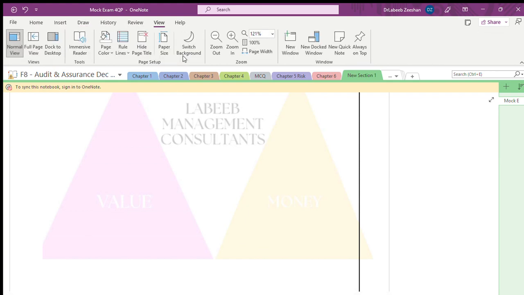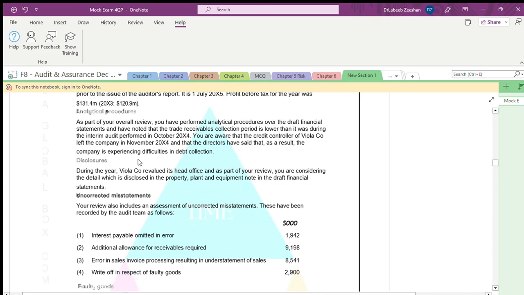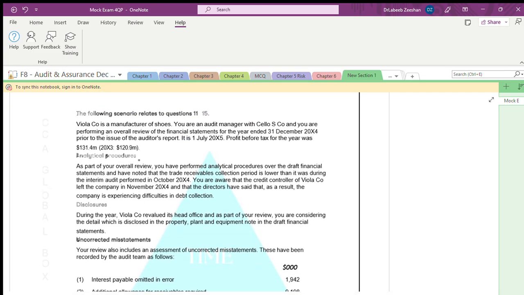Fine. Now, what is the next one? Fine. Another three. This is the third section, scenario 3. Voila is a manufacturer of shoes. You are an audit manager with Silo. Please refer to my theoretical lectures which have been posted. That will give you the related theoretical lectures, which will give you a very deep understanding about the concepts. Anything is missing, please post it on the comment section. I will get back to you immediately.